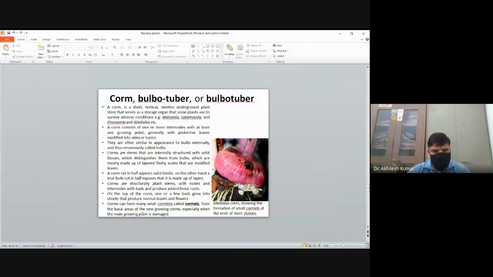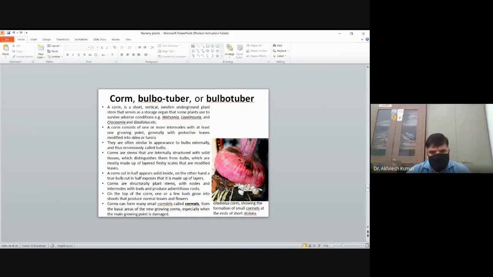from the basal area of new growing corms, especially when the main growing point is damaged. Sometimes the main growing point is damaged due to some natural enemy or some other biotic or abiotic factor.